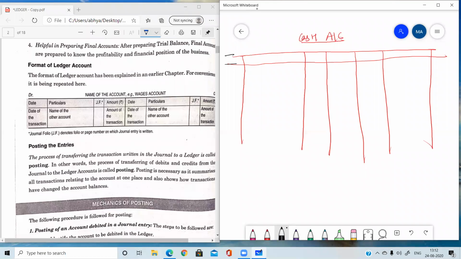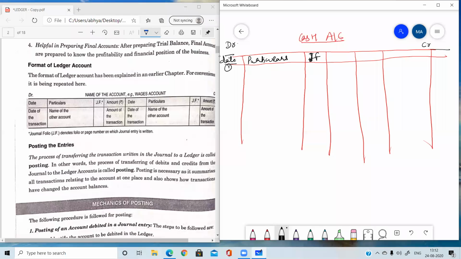Every account has two sides because every transaction has two aspects: debit, Dr for debit, and this right hand side is known as credit. Then this column is used for writing date, and this column is for particulars. Particulars means the names of all the opposite accounts in the transaction will be written here. Each side has columns: column 1 date, column 2 particulars, and one more column I am writing. This is not the rupees column, this is journal folio, JF.